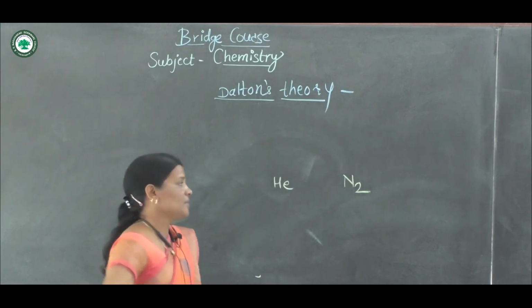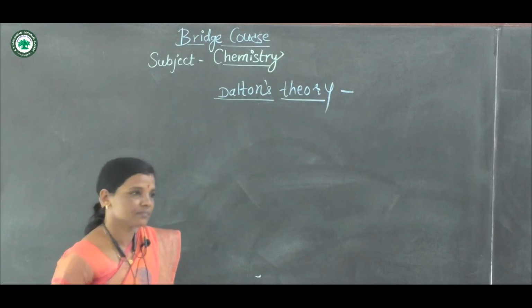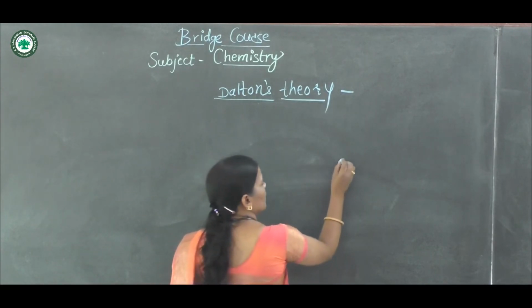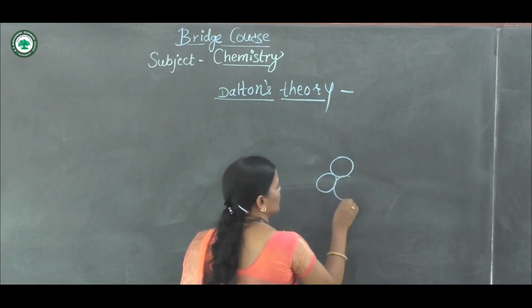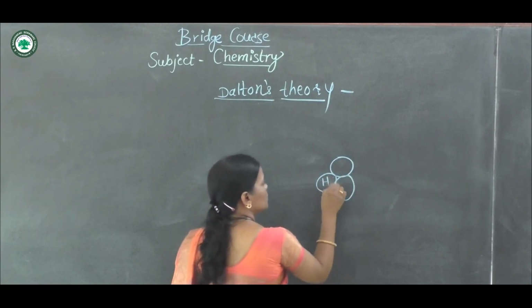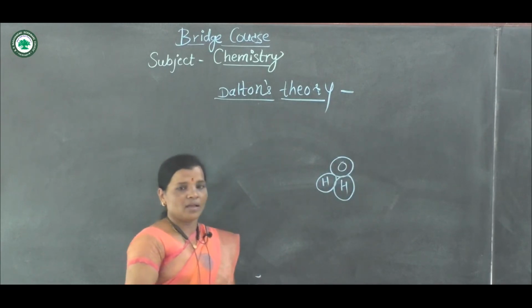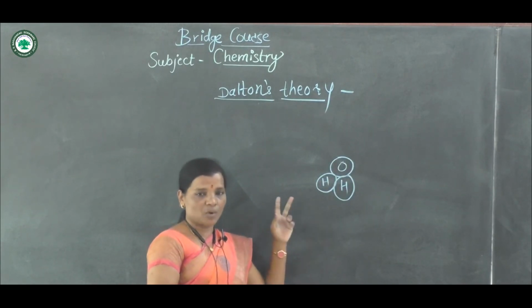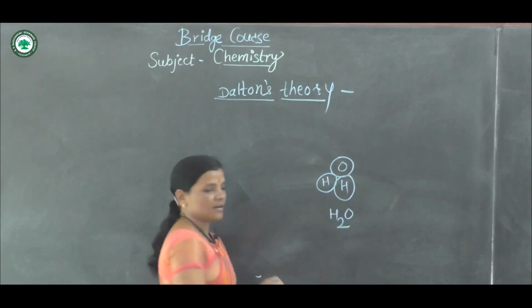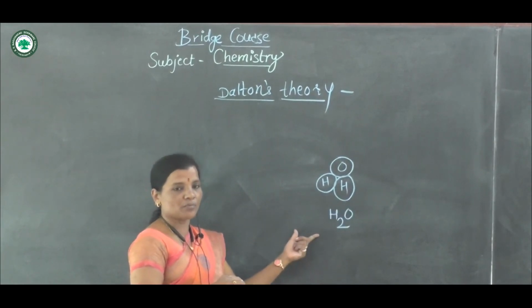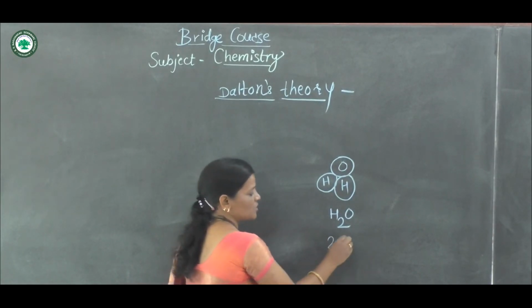How? That we will consider here. For example, water. In water we know that oxygen is bonded with 2 hydrogen atoms. Okay, for example, these are 2 hydrogen atoms and this one is the oxygen. Now here, if we see the molecular formula of water, that is H2O, then from this molecular formula, what is the atomic ratio here? 2:1.